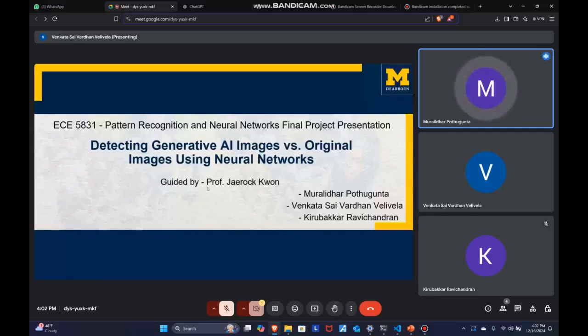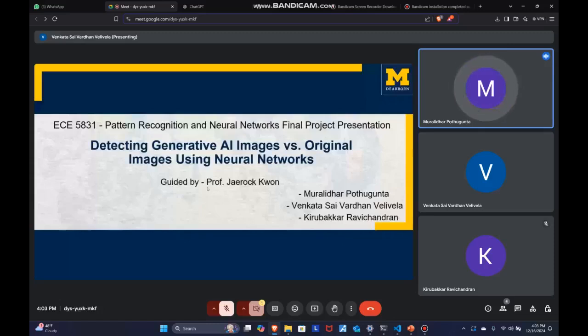However, it also poses several critical challenges such as the spread of misinformation, ethical concerns, copyright violations, bias in data training sets, and potential societal and legal ramifications. The need to distinguish between AI generated and authentic images is urgent given their misuse in fake news, malicious propaganda, and unauthorized reproductions. Our project addresses this need by leveraging state of the art neural network techniques to build a robust detection system capable of identifying AI generated content with accuracy.